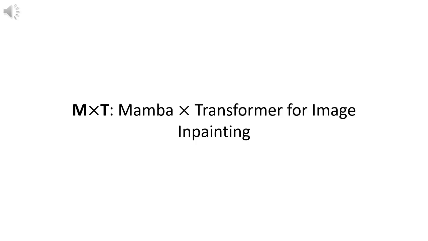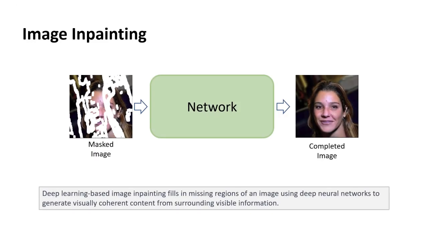This is MxT, Mamba Cross-Transformer for Image Inpainting. Deep learning-based image inpainting fills in missing regions of an image using deep neural networks to generate visually coherent content from surrounding visible information.